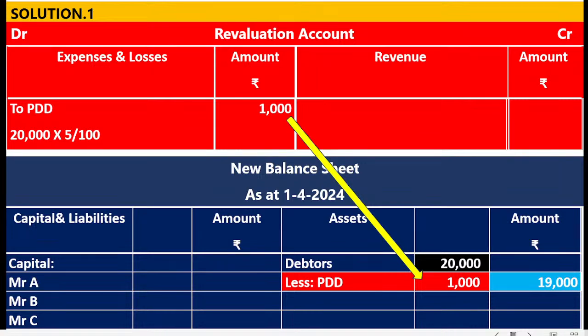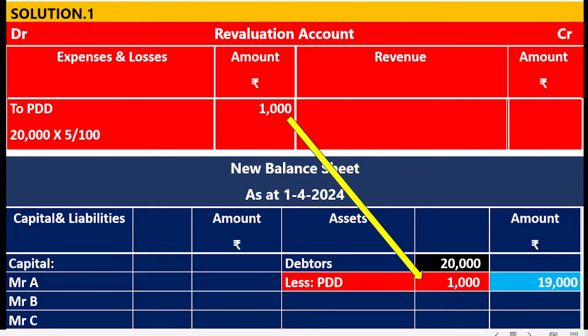But instead of reciting or learning by heart, better you understand the accounting terminologies. When there is an increase in the PDD, there may be a loss, so debit the expenses and losses. PDD is a provision. That much of the amount is kept by the partnership firm. In the future, if there is no loss, it should return this amount to the partners.